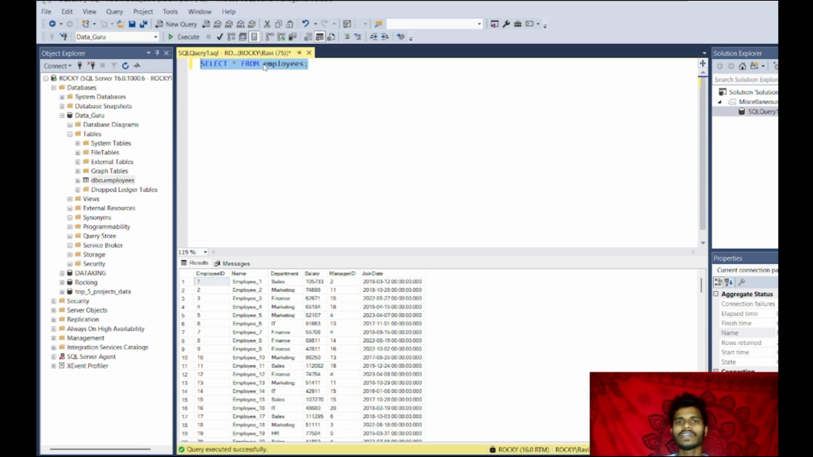Here, if I explain this query: SELECT means fetch the data from the table. Star means select or fetch all the columns from the table. FROM tells which table we are going to fetch the data from. And employees is the table name. So from the employees table we are going to fetch all the columns. That is the meaning of this query, and the result will be this.